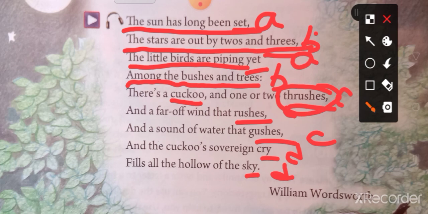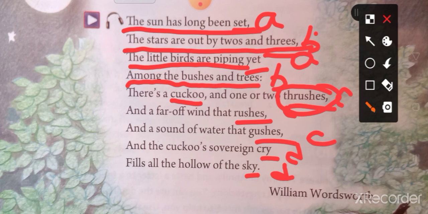And the cuckoo's sovereign cry: we listen to the beautiful sound of the cuckoo, which fills all the hollows of the sky. After listening to the sound of the cuckoo, we feel that the whole hollow, meaning the empty, vacant place of nature, is filled with the sound of the cuckoo.